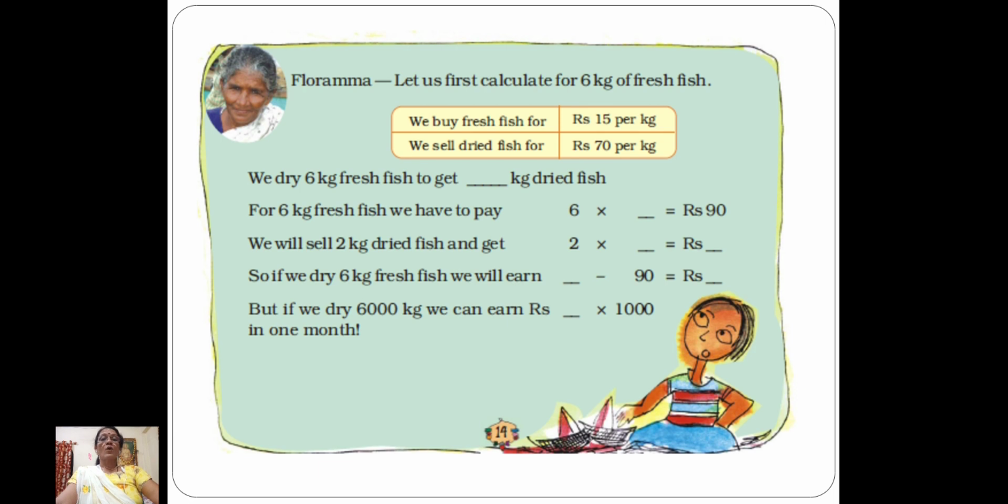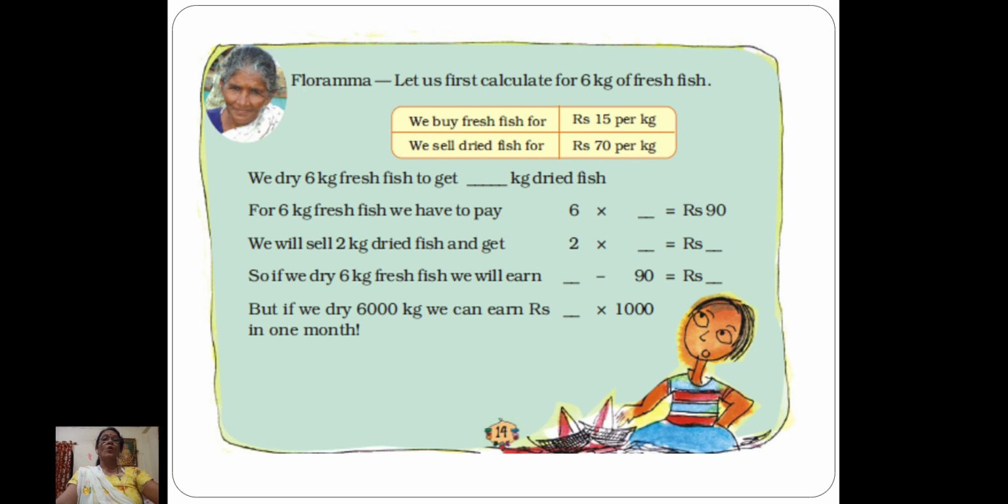Okay. So now after that we also recapped that Fazila said, let us first calculate for 6 kg of fresh fish. The cost of fresh fish is given, rupees 15 per kg. The selling price for dried fish is also given, rupees 70 per kg. Do you remember? 1 kg is equal to 1000 gram, right? That is the conversion.